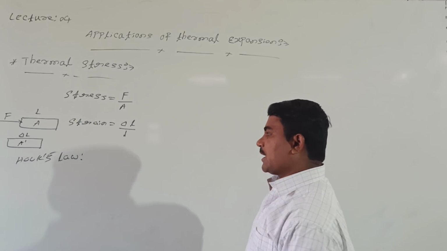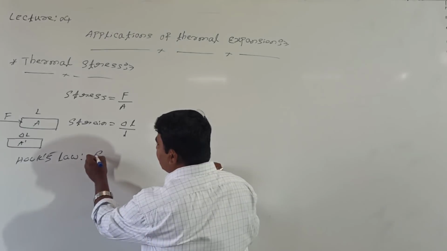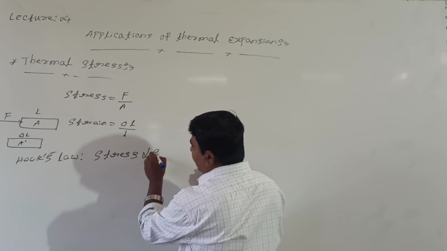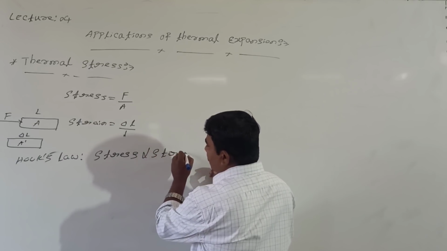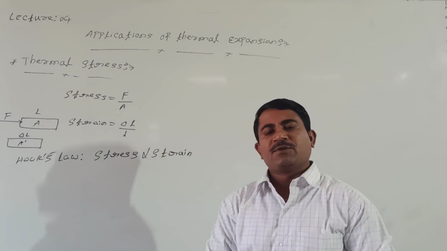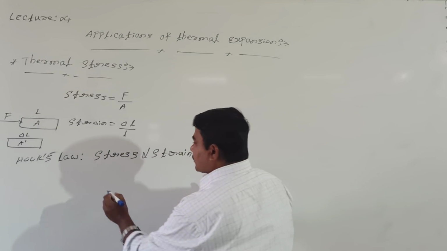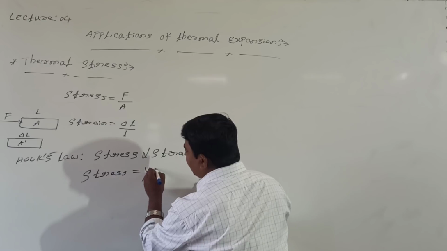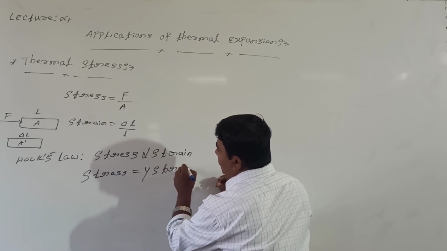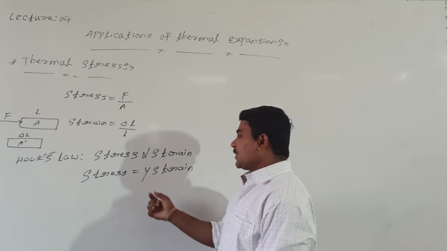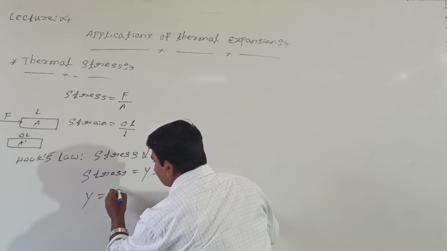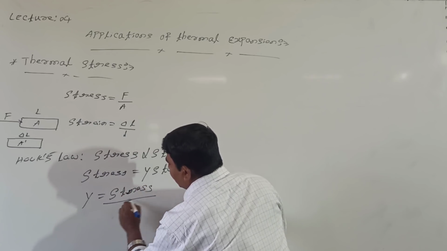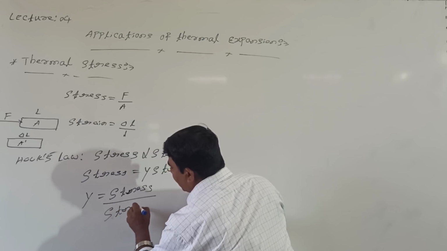Under the elastic limit, Hooke's law says that the stress developed on a body is directly proportional to strain, or stress equals some constant times strain, where the constant Y we call Young's modulus, or simply the ratio of stress divided by strain. We call this Young's modulus.